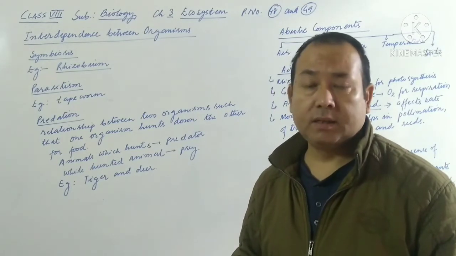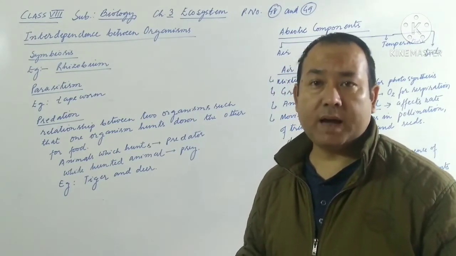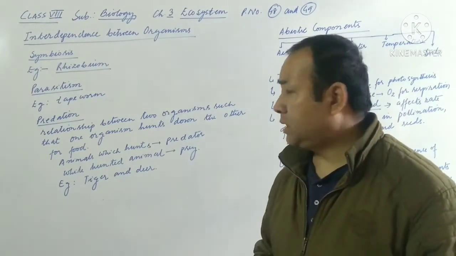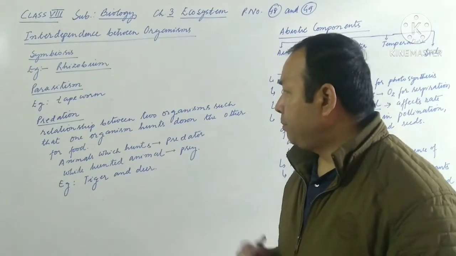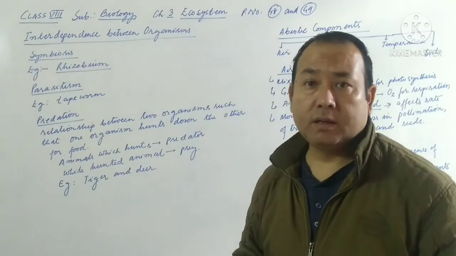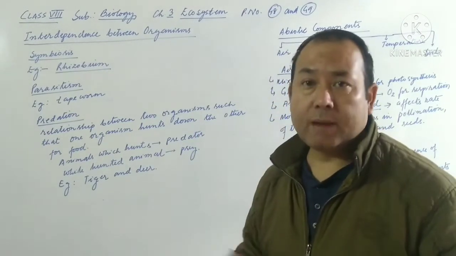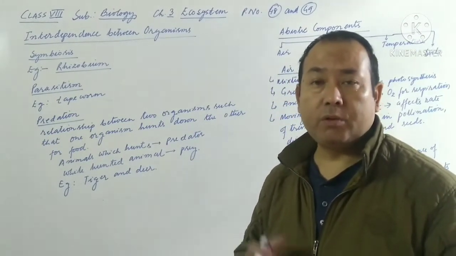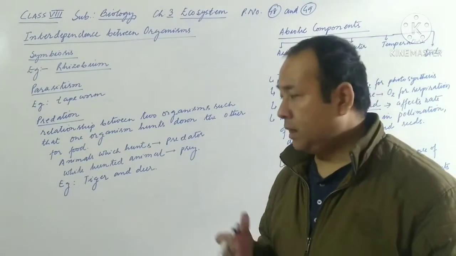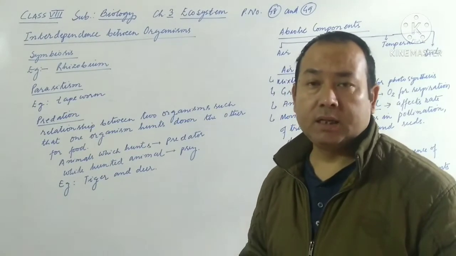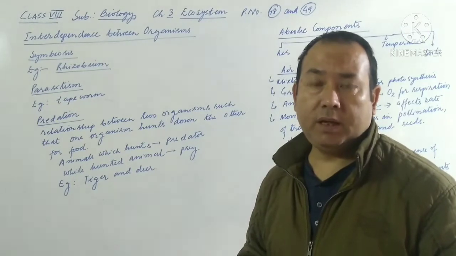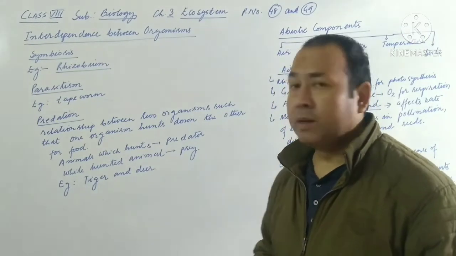We have already learned that the ecosystem consists of biotic component and abiotic component. After completing symbiosis, parasitism, and then predation, the biotic component becomes over. After that comes the abiotic component, the non-living part of the environment, that is air, water, temperature, light. Let us first start with the interrelationship between living organisms.